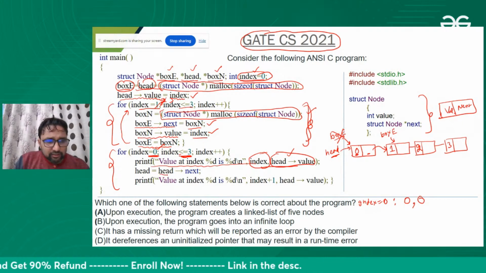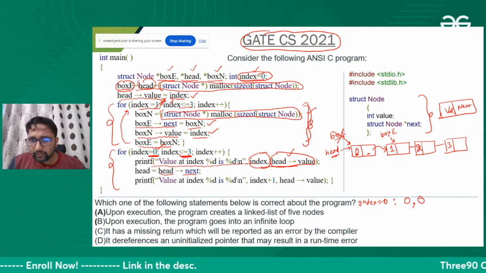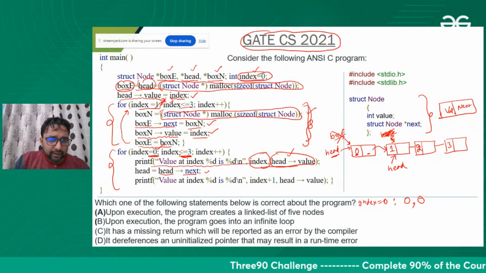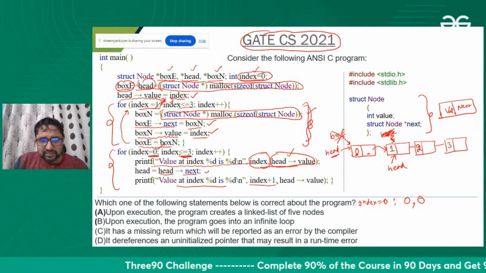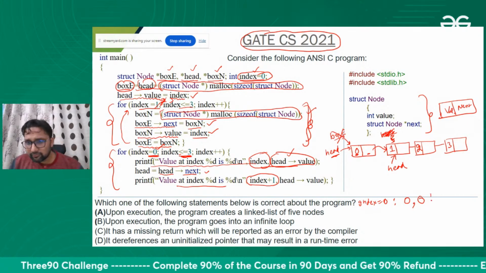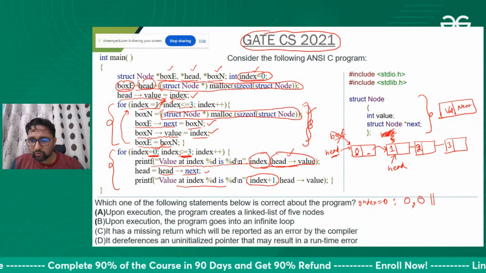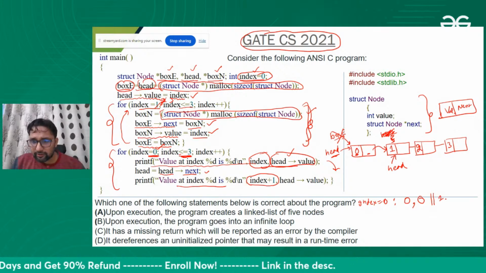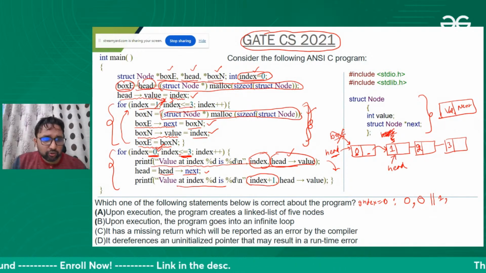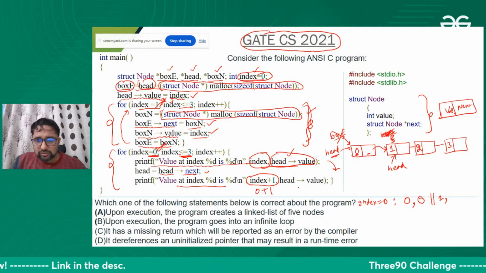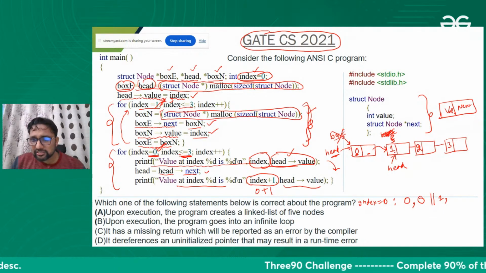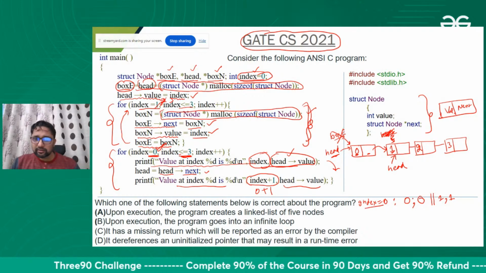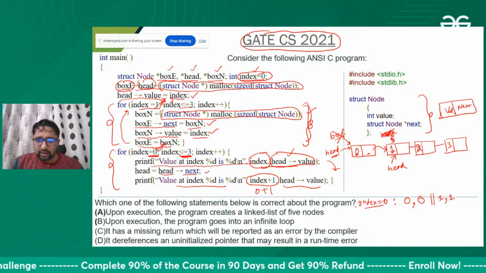After that, head will move to the next. Okay, so let me move head to the next. Fine. And we will print index plus 1. Again, the first time we are executing, we print index plus 1, that is 0 plus 1, which is 1. Here head is now here, so we print 1, 1. Okay, so for index 0 we print this thing. For index 1, let's see now.